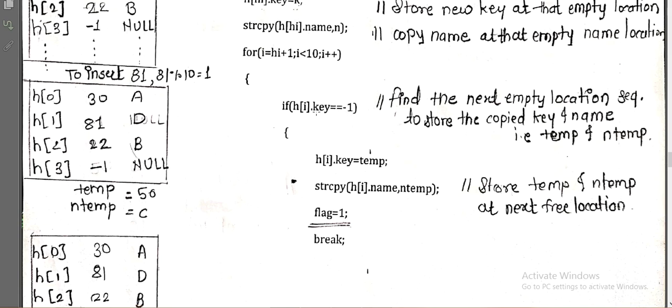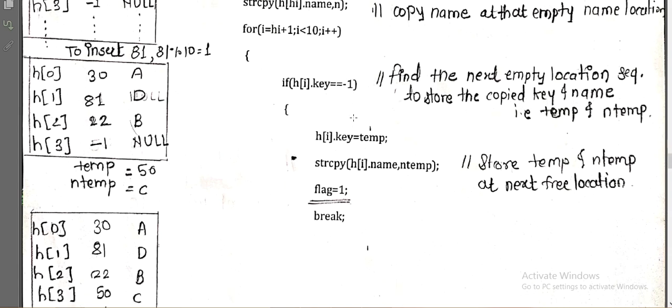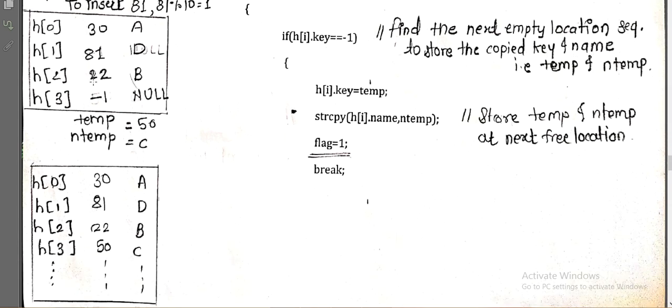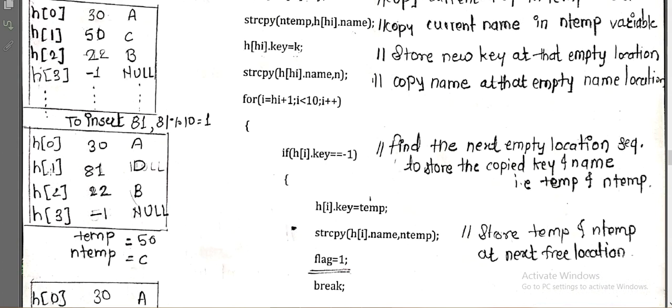To find whether any position is empty, how do we check? If any key is equal to minus 1, then we have to store the temp variable at that key and the ntemp variable at the name field. So we store the temp at the key field and the ntemp at the name field. This condition will find the next empty location sequentially from that number up to 9 to store the copied key and name, right? If it finds any location with minus 1, then it will store that. So in this example we can see that the location of 50 is 1, but we have replaced it by the 81.